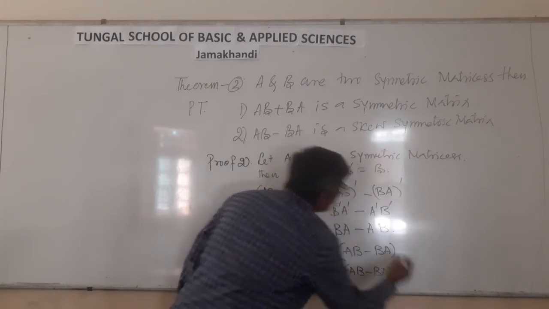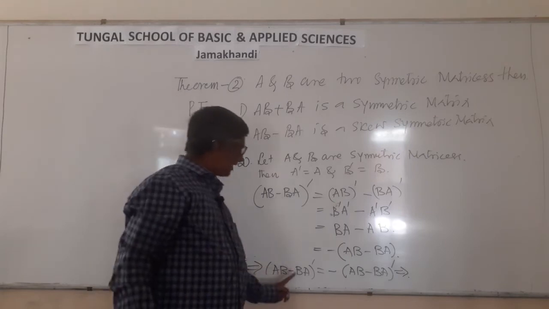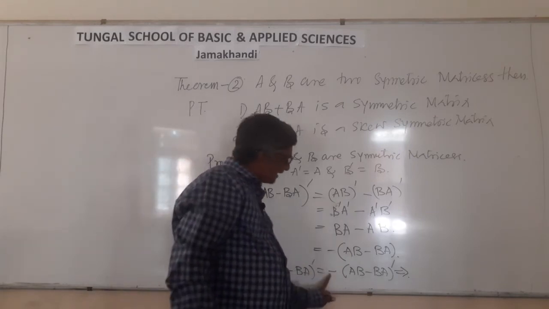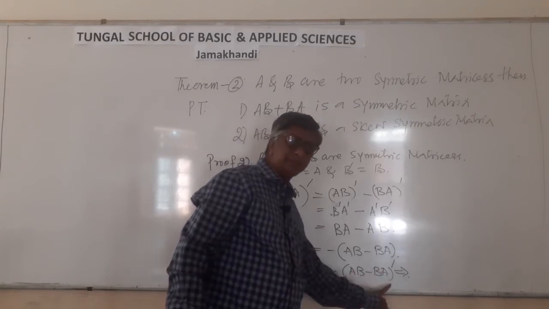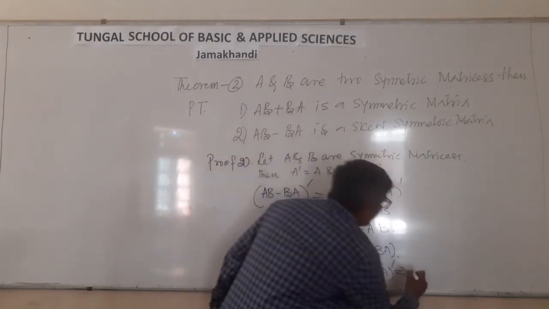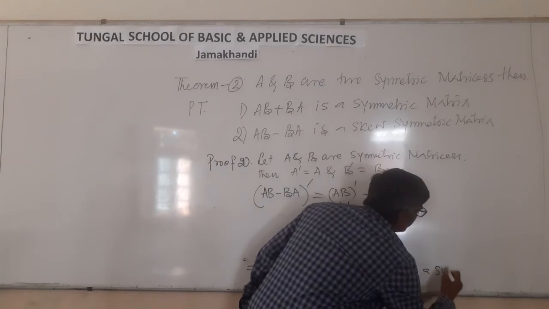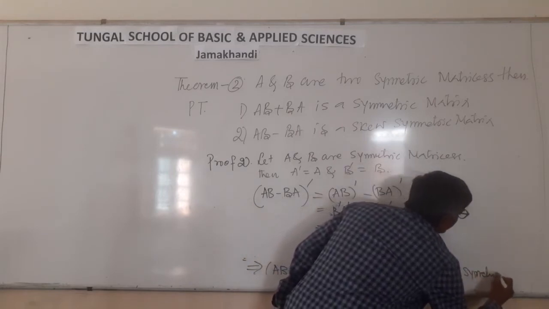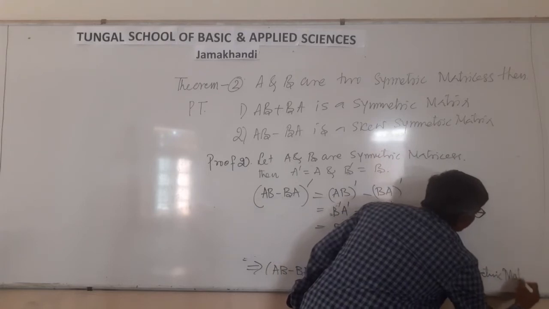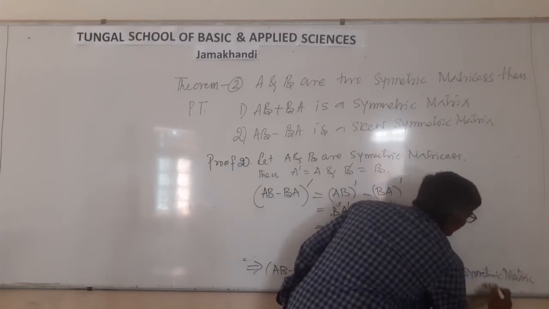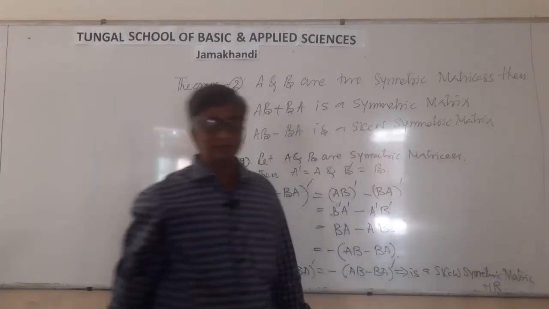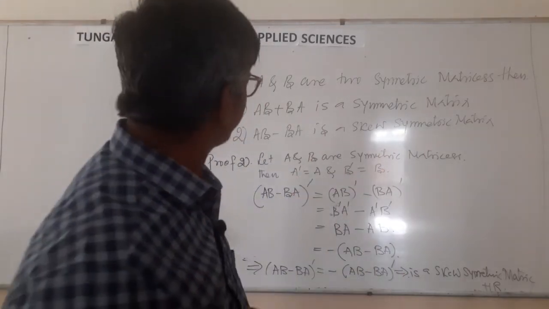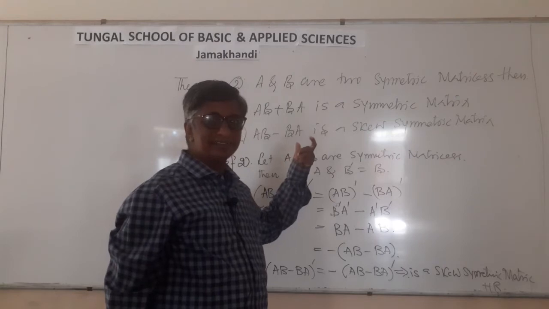This implies (AB minus BA) dash must be equal to minus of (AB minus BA), means it is a skew symmetric matrix. Hence the result. Do you understand the two important theorems of matrices?